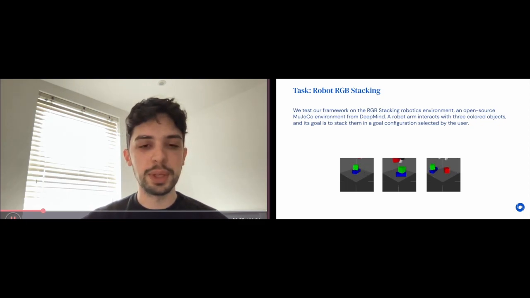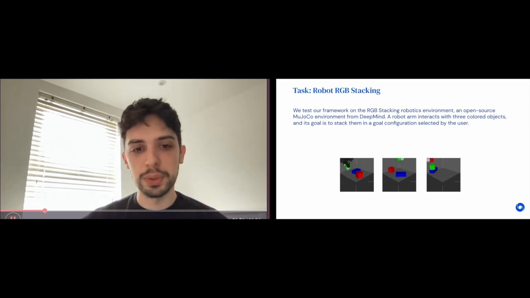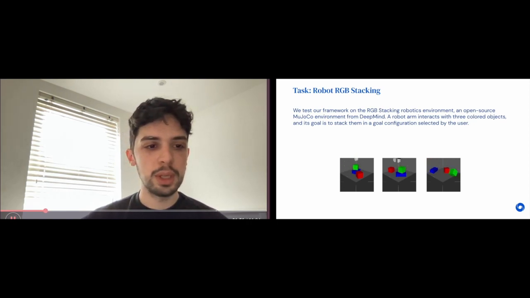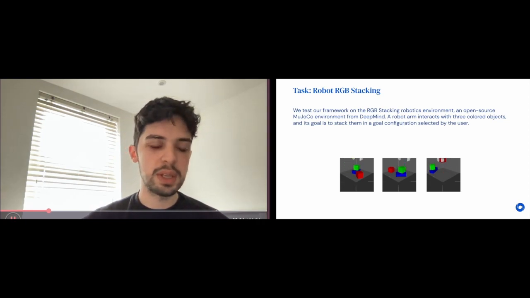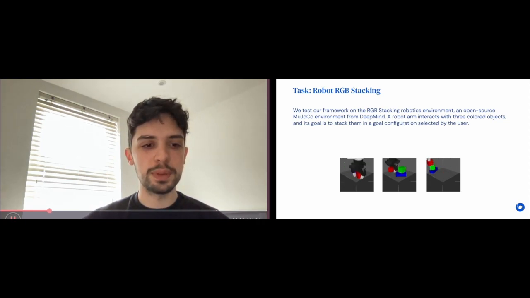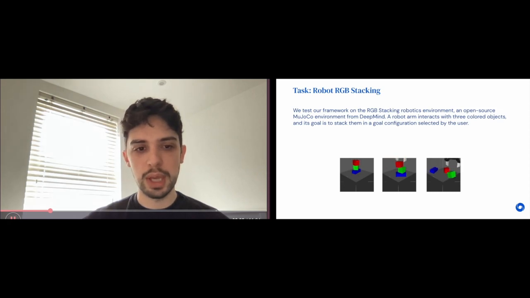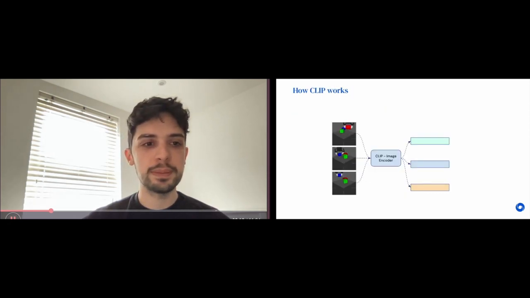Here, a robot arm interacts with three colored objects, and its goal is to stack them into a goal configuration selected by the user. We use the MuJoCo state of the robot and the objects as input to our policies, the X and Y coordinate where to pick or place as the action space, and use image observations from cameras mounted on the box as inputs to the VLM.